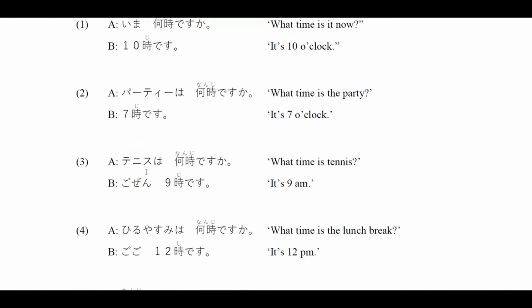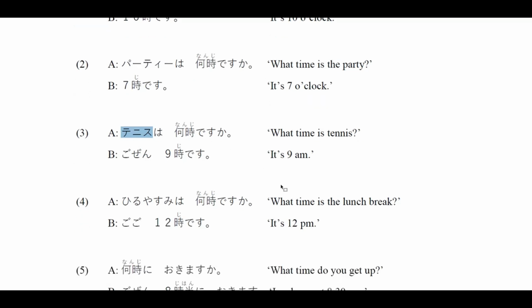And what time is tennis? We simply put tennis in the beginning, and then the time. Tennis は何時ですか? And your answer is 9 a.m. So we know that 9 o'clock is 9時です. That is cool, and then put the o'clock 9時.